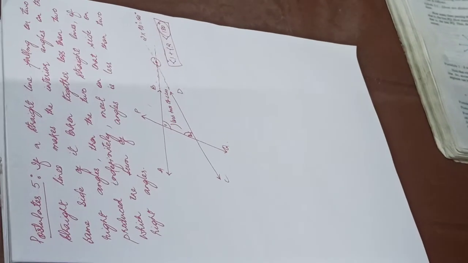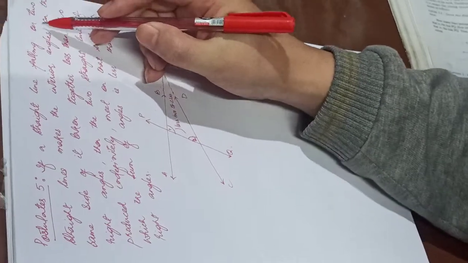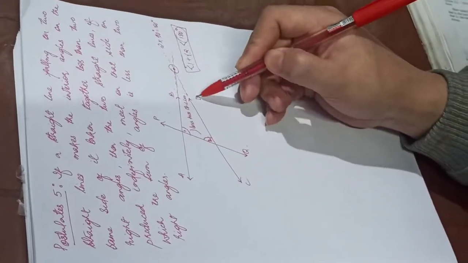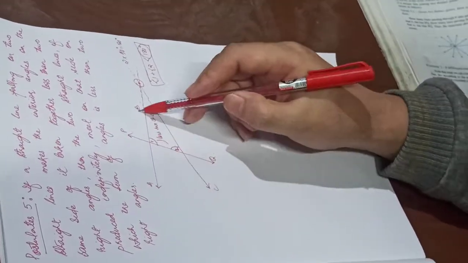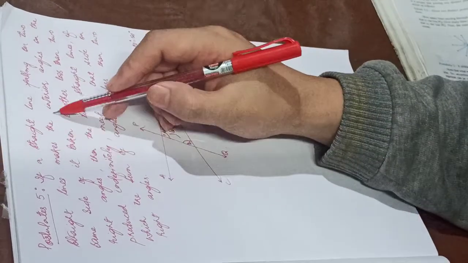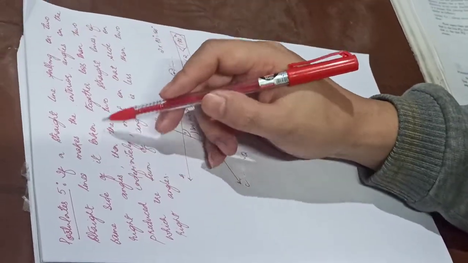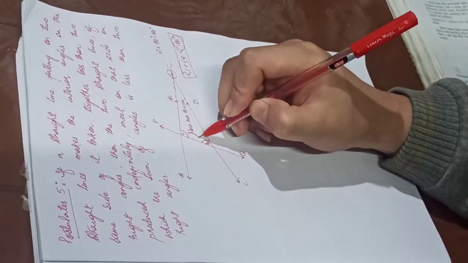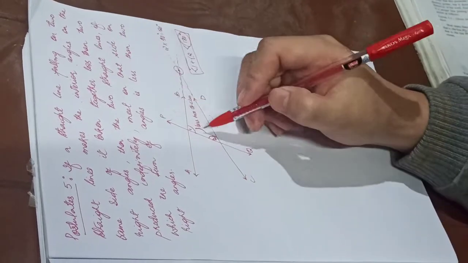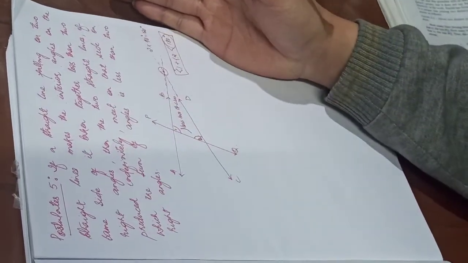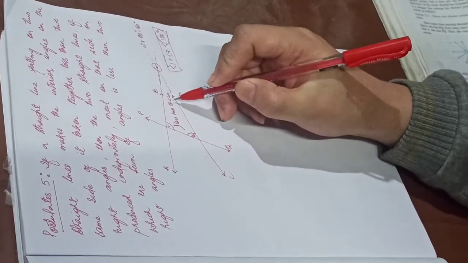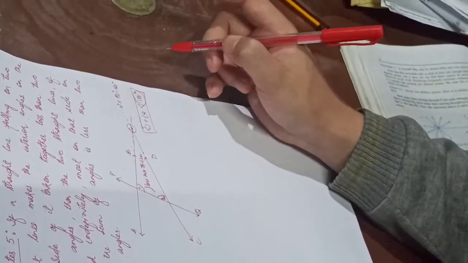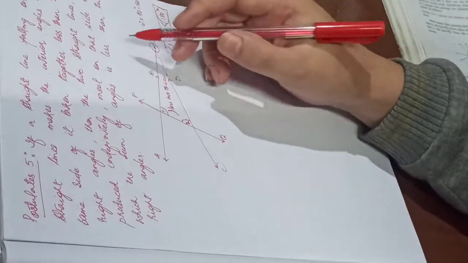So let me repeat it again. If a straight line falling on two straight lines, so the straight lines here are AB and CD, and PQ is a straight line that falls on the straight lines AB and CD, then makes the interior angle on the same side of it taken together less than two right angles. So the two interior angles taken together on the same side, that is on the right side, taken together is less than two right angles. Less than two right angles here means less than 180 degree.